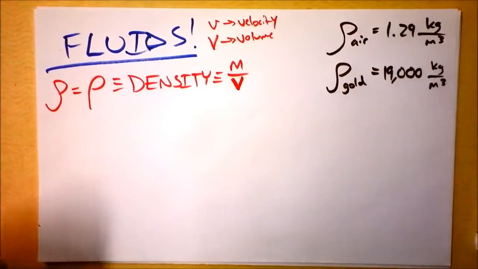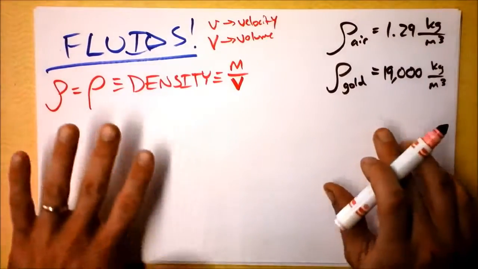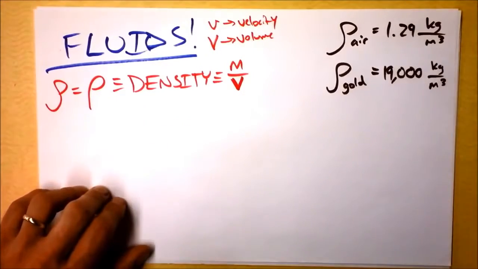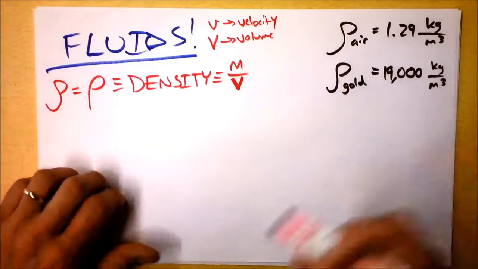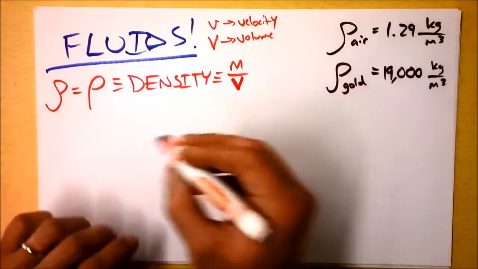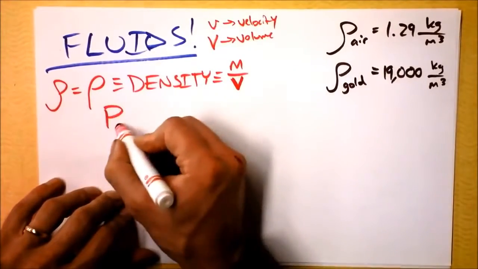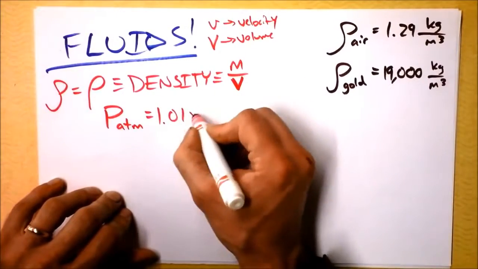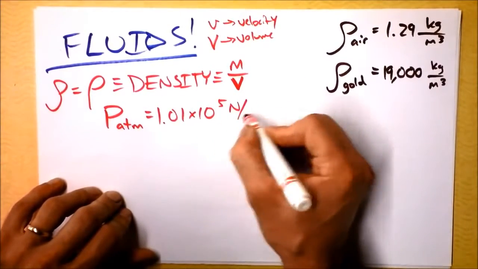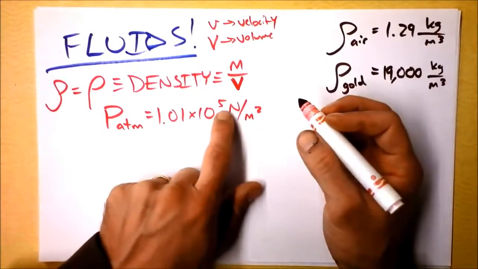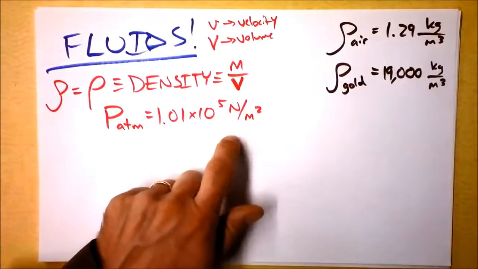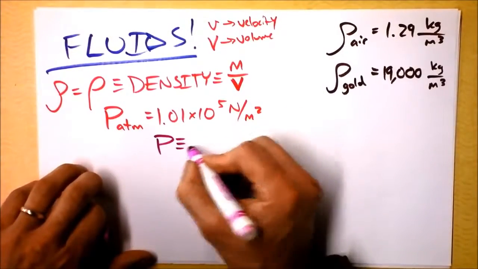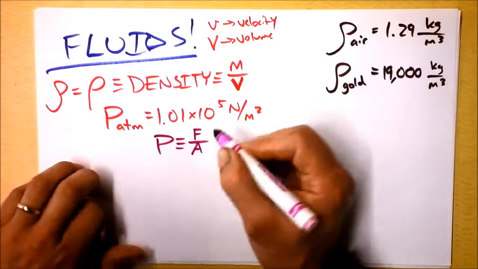What about pressure? Pressure is another cool characteristic of fluids. So let's jump into this with both feet. I want to consider pressure, but before we get into it, I want to define something called atmospheric pressure. Atmospheric pressure is 1.01 times 10 to the 5th newtons per square meter. So it's force divided by area, and we can just jot that down here. The definition of pressure is force divided by area.